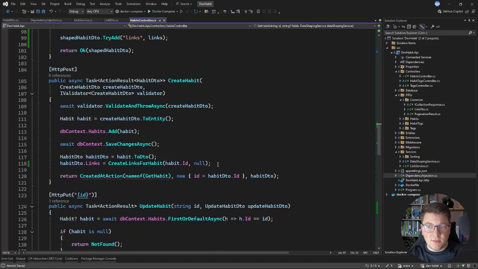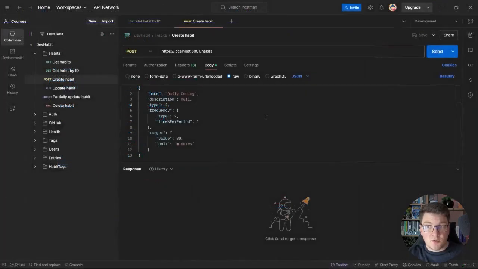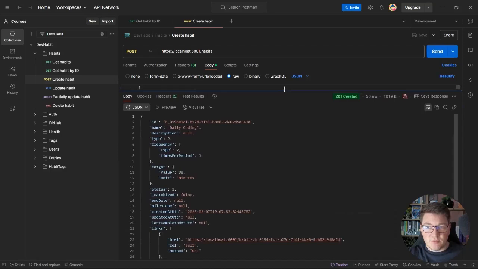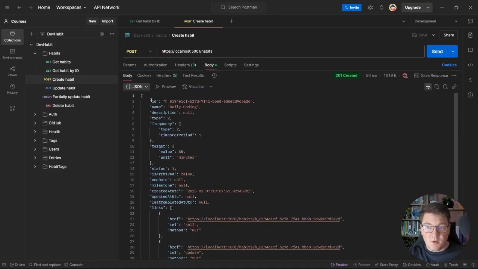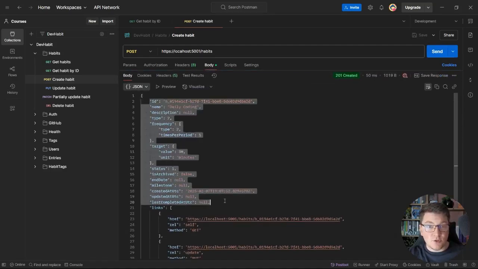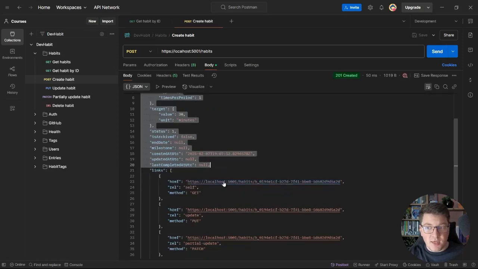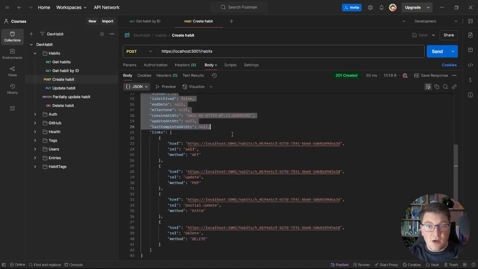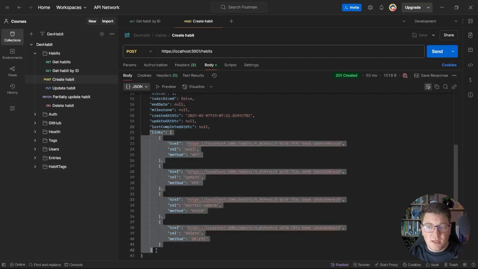So let me start the application, and we're going to see if HATEOAS is working properly when creating a new resource. I'll send a POST request to create a new habit, and we get back a 201 Created response. If I take a look at the response body, it contains my resource representation, but it also contains my hypermedia links. And this is how someone can get started using our API. They first create a resource, and in the response they get a representation with the possible links that they can use to continue working with the API.